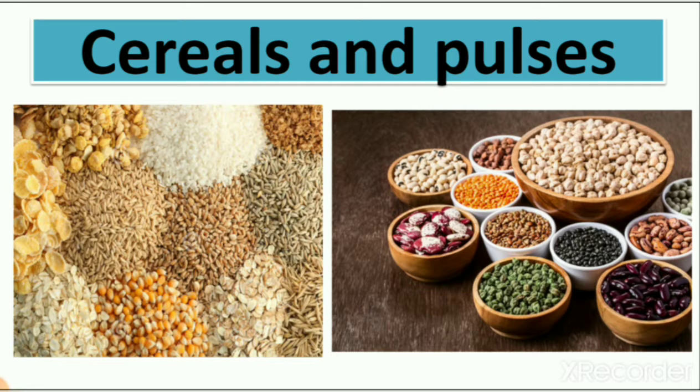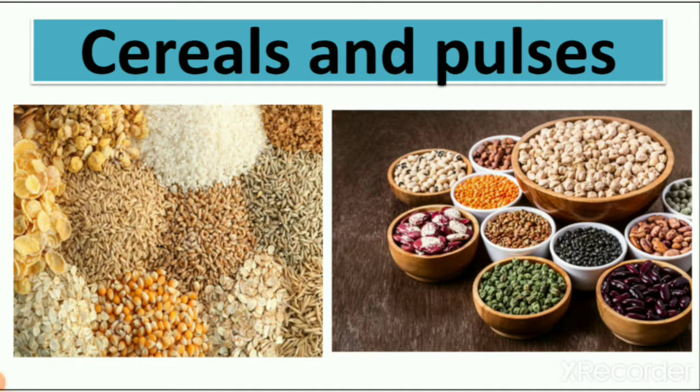Then we learn about cereals and pulses. Cereals and pulses are food which we get from plants. They are seeds, right? So seeds we get from plants. We learn that some seeds we eat and some seeds we cannot eat. The seeds which we can eat, we call them cereals. Like that, pulses also we get from plants. So here you can see the different types of food, cereals and pulses, we get from plants, right? All these things we get from plants.